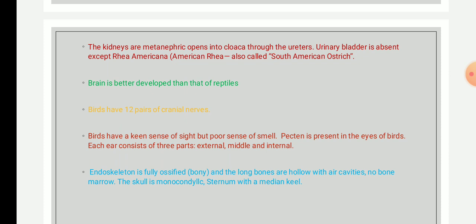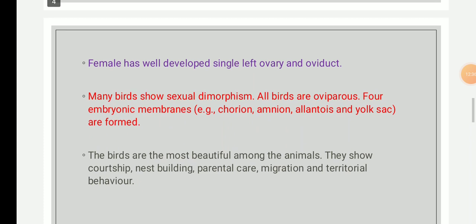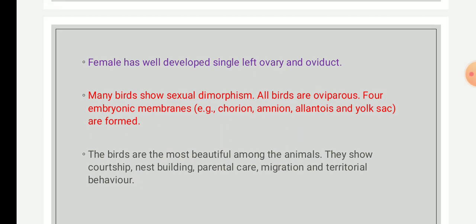Then comes the sternum. The sternum is very well developed with a median keel. One of the most important characteristic features of birds is the presence of the keel at the sternum, and this keel will be the strongest one because it provides the surface area for the attachment of the flight muscle.